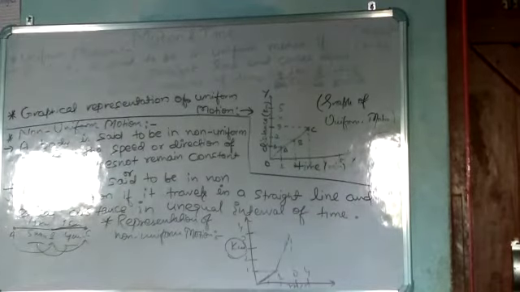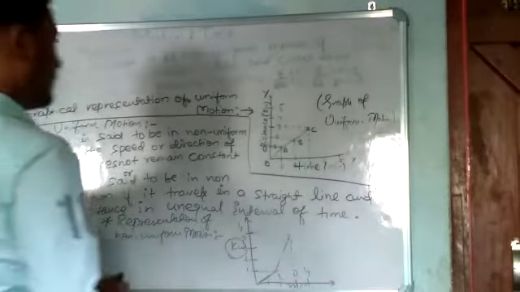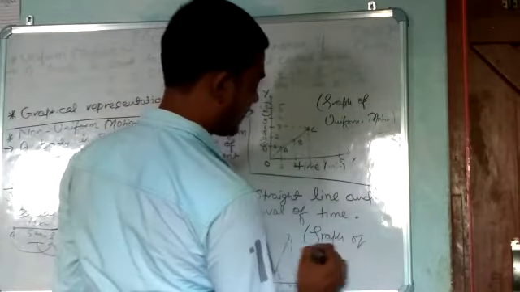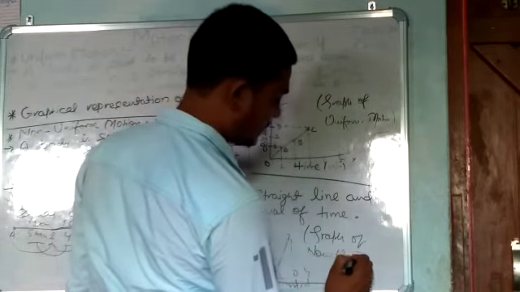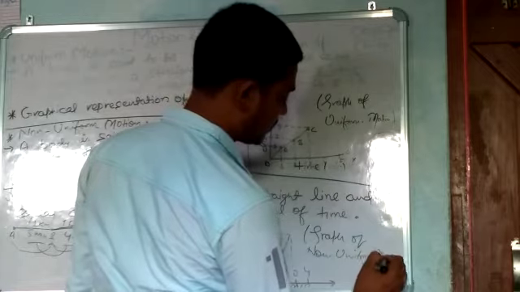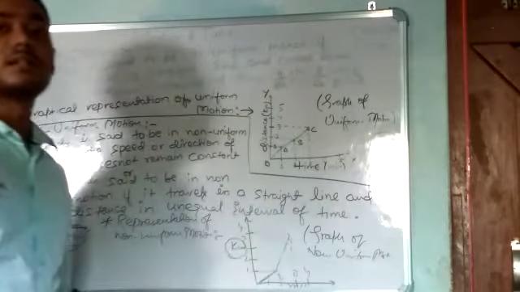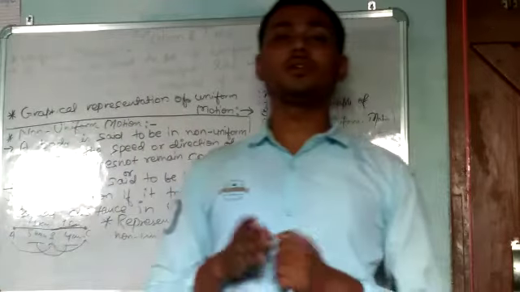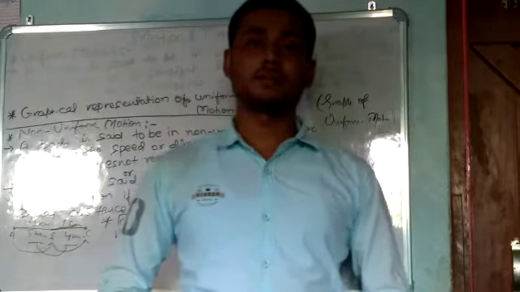So this is the graph of non-uniform motion. In today's lecture, we talked about uniform motion and its graphical representation, and non-uniform motion and its graphical representation.